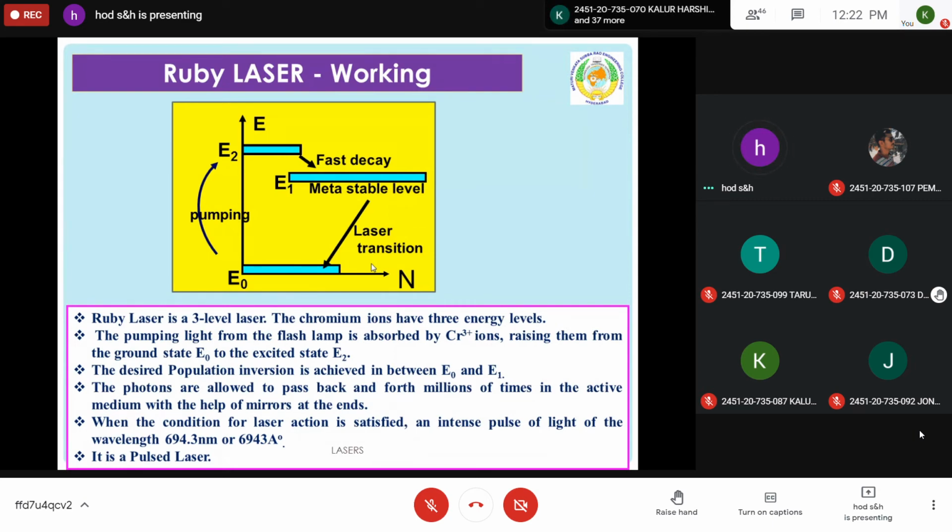So once population inversion is achieved, the first chromium atom comes to the ground state by emitting a photon. This photon interacts with another excited atom. 2 photons are released. It returns to the ground state. These 2 photons knock out 2 more excited atoms. So 2 fresh photons are released. Their number becomes 4. So this process continues. A laser beam is produced.